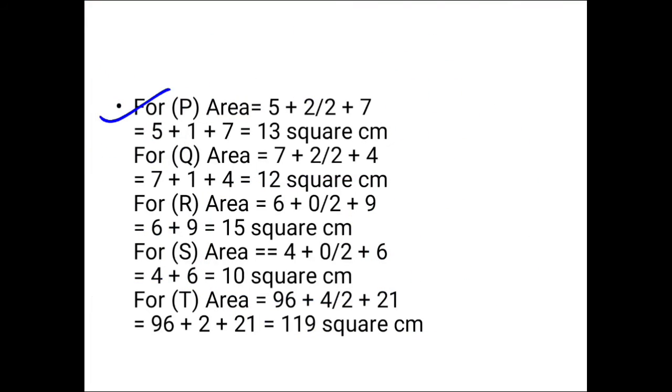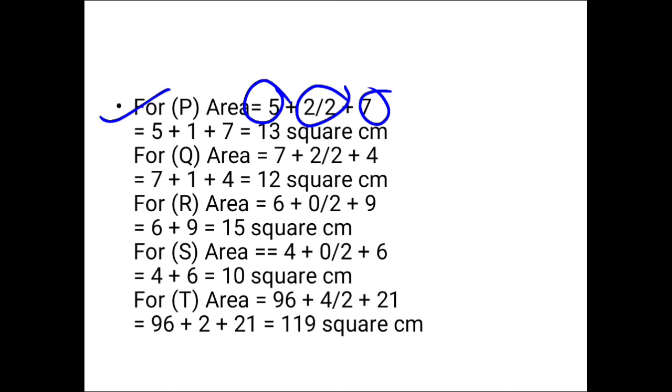So for P, area is equal to 5 plus 2 by 2 plus 7. Now 5 means the area of the full squares. The 2 by 2 means the area of the half filled squares. And the last one is the area that is more than half filled. We have already done this in the previous class, in which we measured the area of our handprint, right?